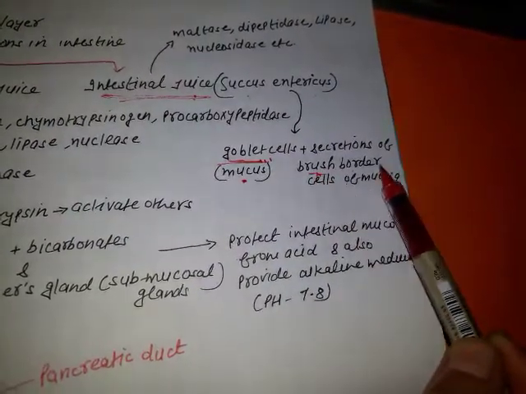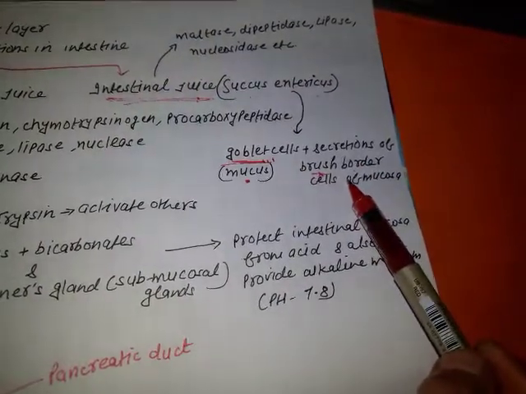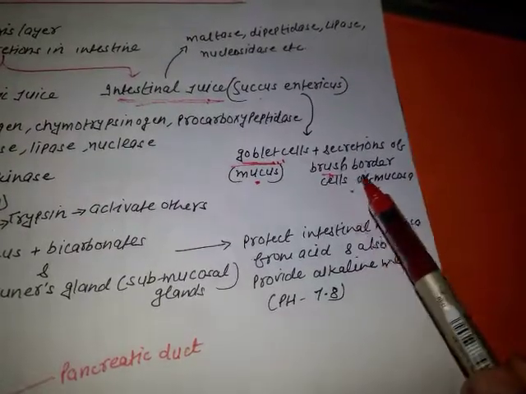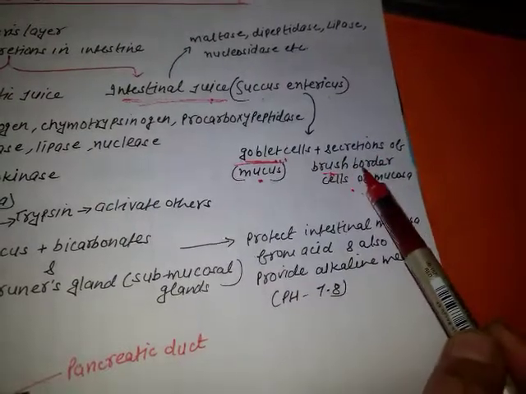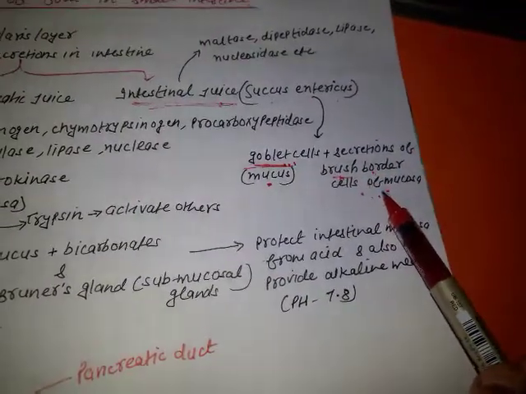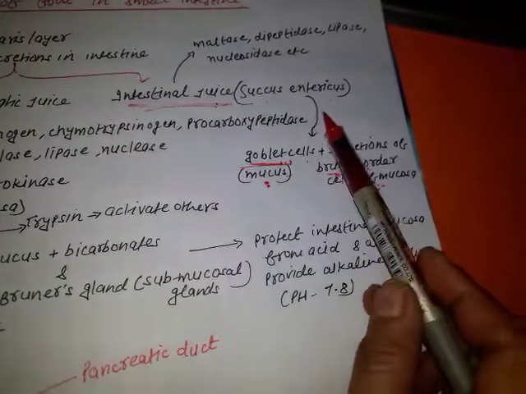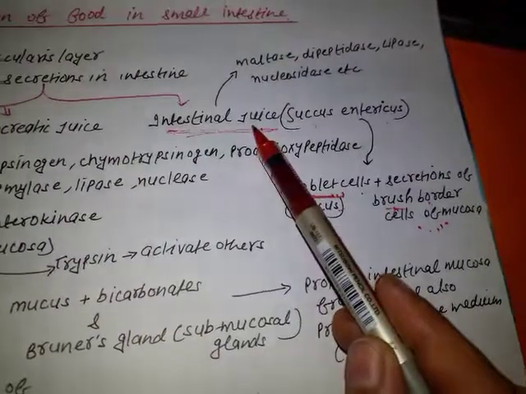The brush border appearance is provided by microvilli. The brush border cells of the mucosa will secrete enzymes and so on. Those secretions from the brush border cells of the mucosa and the mucus from the goblet cells will form succus entericus, or the intestinal juice.